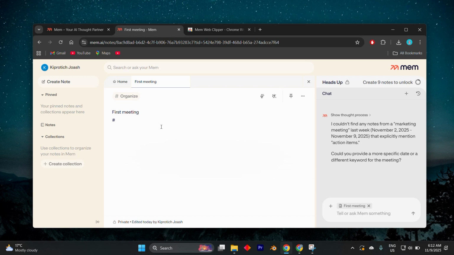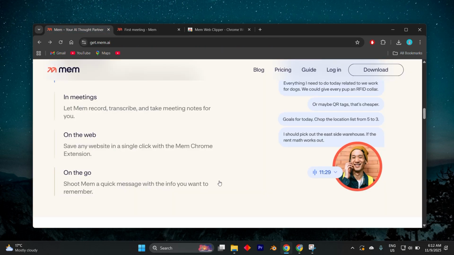Also, use Mem Chat to review. Don't reread old notes. Another final tip is validate new ideas. When drafting a new plan, check the similar Mems panel that appears on the right.